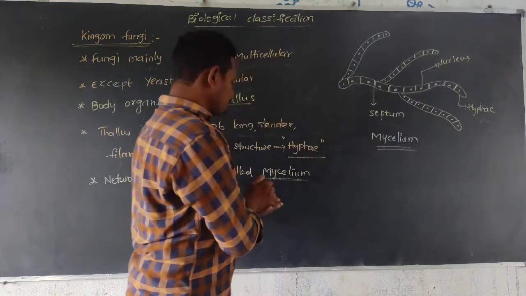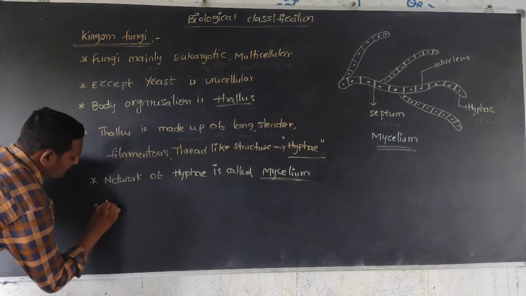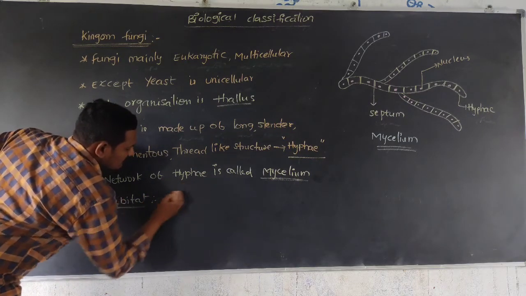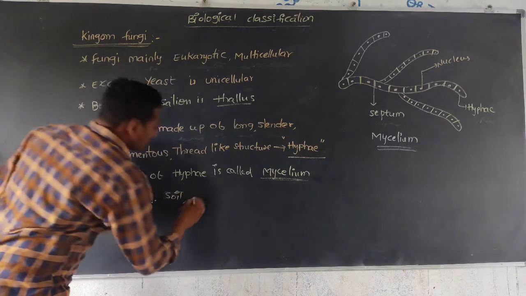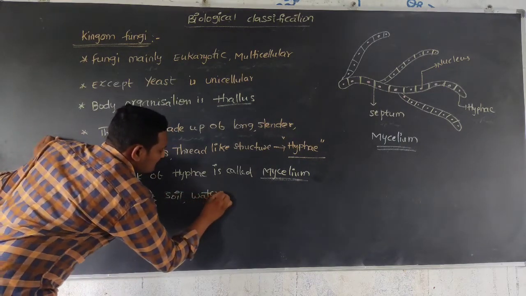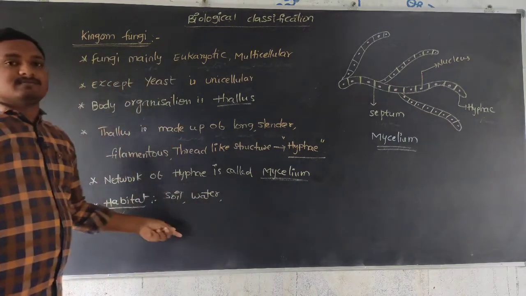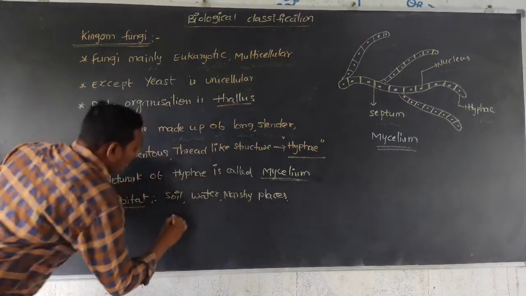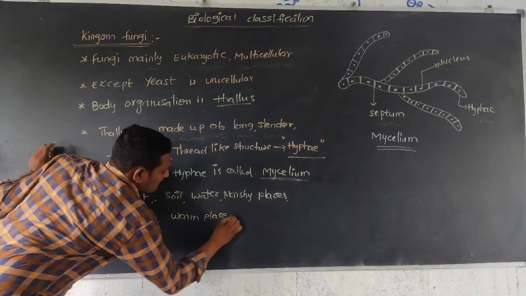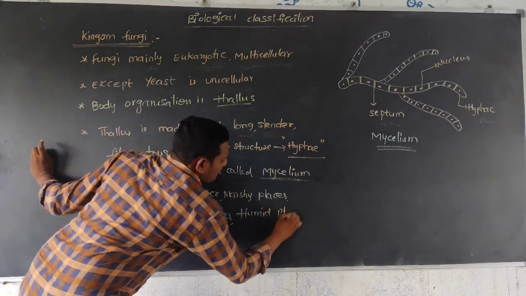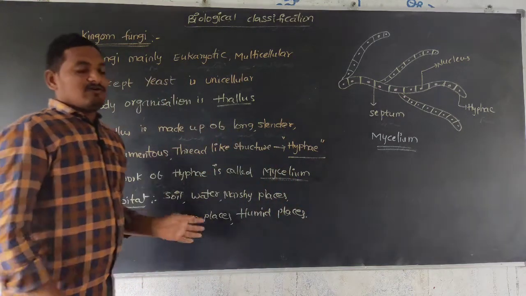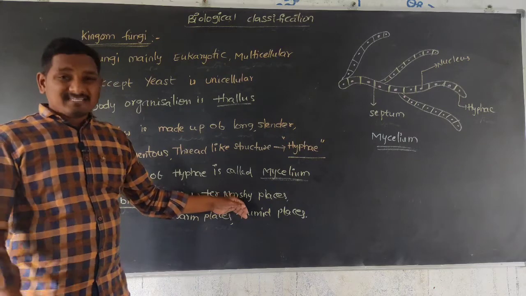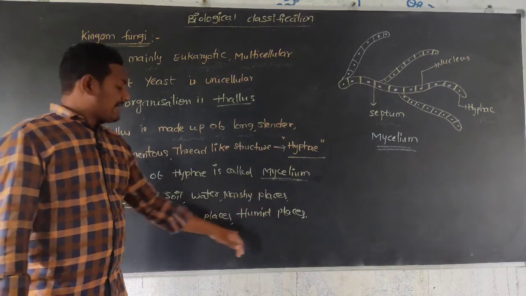Next, this fungi is mainly found in habitats such as inside the soil, water, marshy places, warm places, and humid places. It is found in many places. This fungi is mainly found inside and outside of the soil, in water, in marshy places and warm places, as well as humid places.